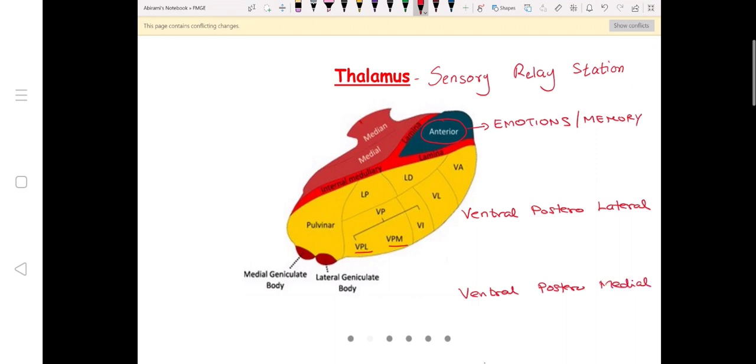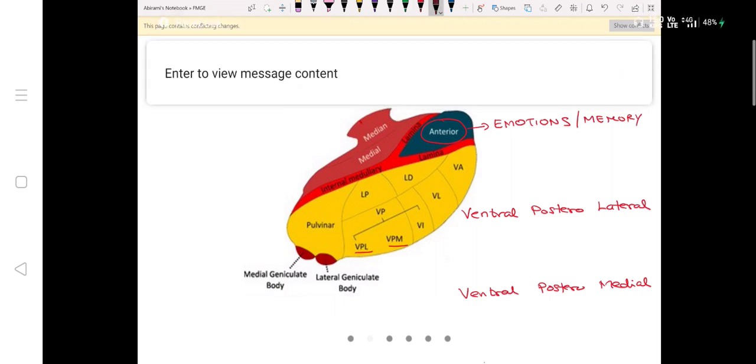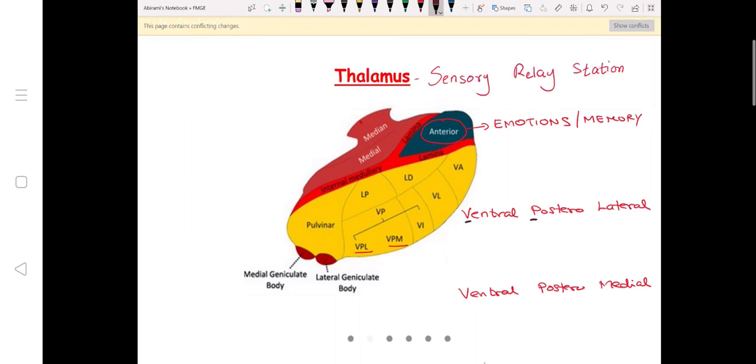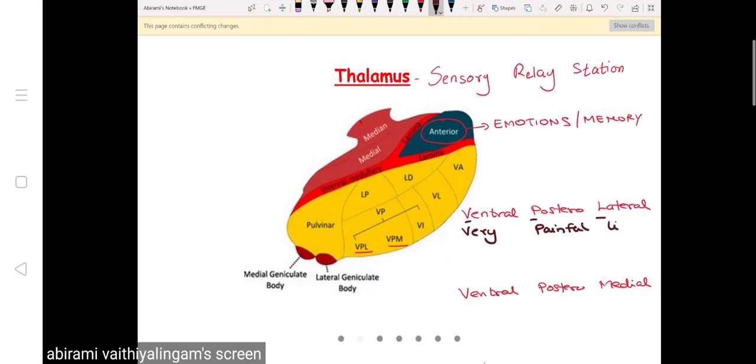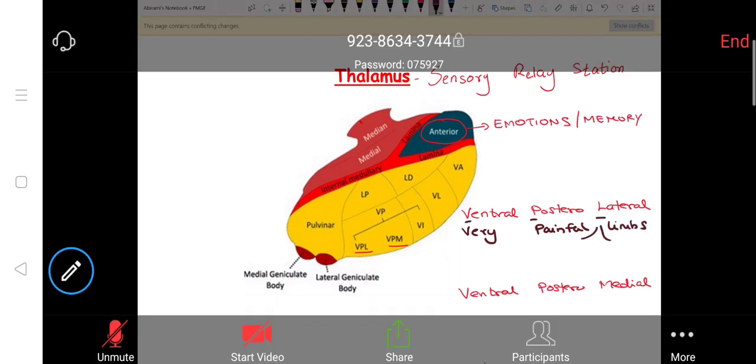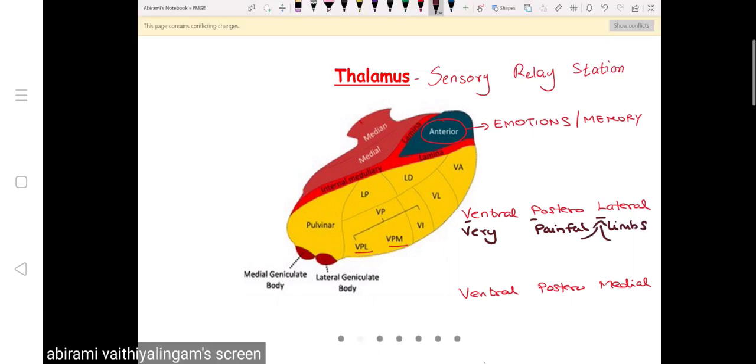But for our convenience, how we are going to learn is: VPL. Our mnemonic here is V for very, P for painful, L for limbs, which means that pain from the limbs is carried to the ventral posterolateral nucleus.